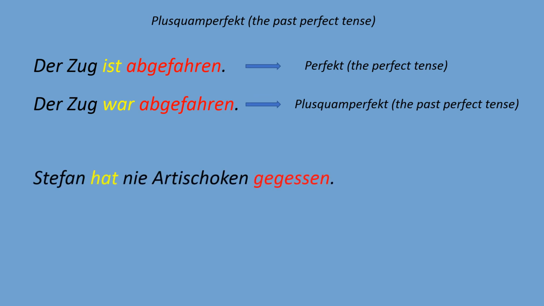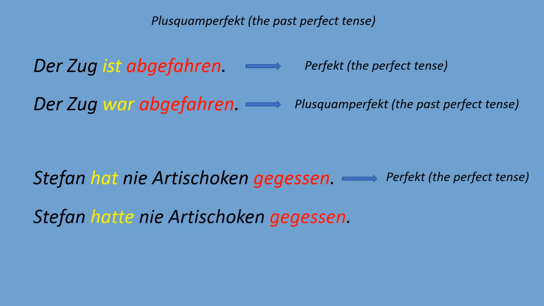Look, I found in your textbook this sentence. Stefan hat nie Artischocken gegessen. So Stefan never ate artichokes before. So here we definitely use the present perfect tense construction, where our auxiliary verb is hat. Stefan hat, and gegessen is a past participle which we always use at the end. So this is the perfect tense sentence.